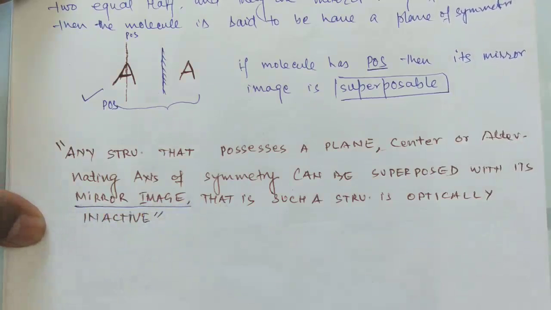Suppose the mirror image of any structure is non-superposable, it means the molecule has the ability to show optical activity. There is no need to go for the plane of symmetry, the alternating axis of symmetry, or the point of symmetry.